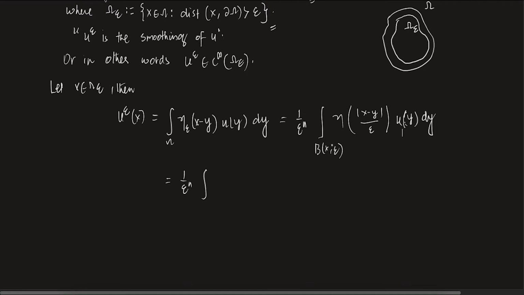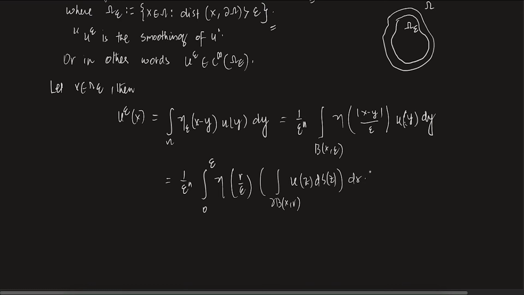And you remember, for any nice enough function f, when you integrate on B of x, it essentially means that you integrate from 0 to epsilon of eta of r by epsilon, times the integral over the boundary of B of x, r of u of z, dS of z, and dr.